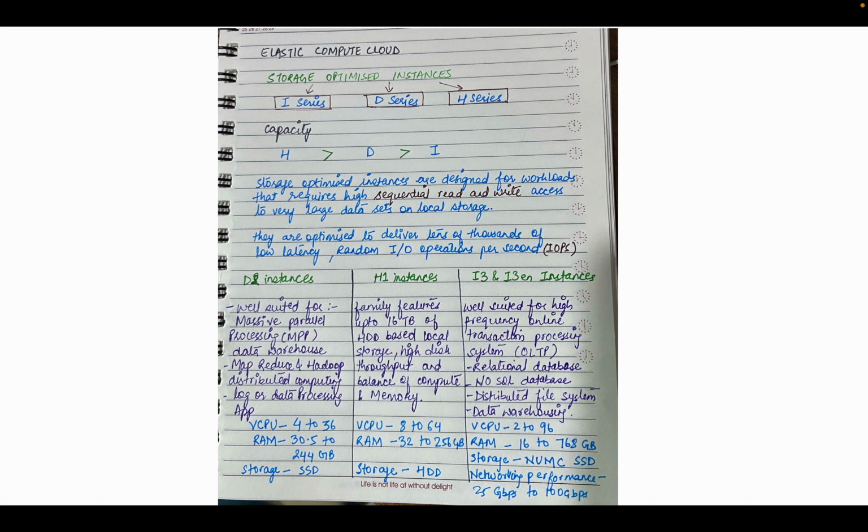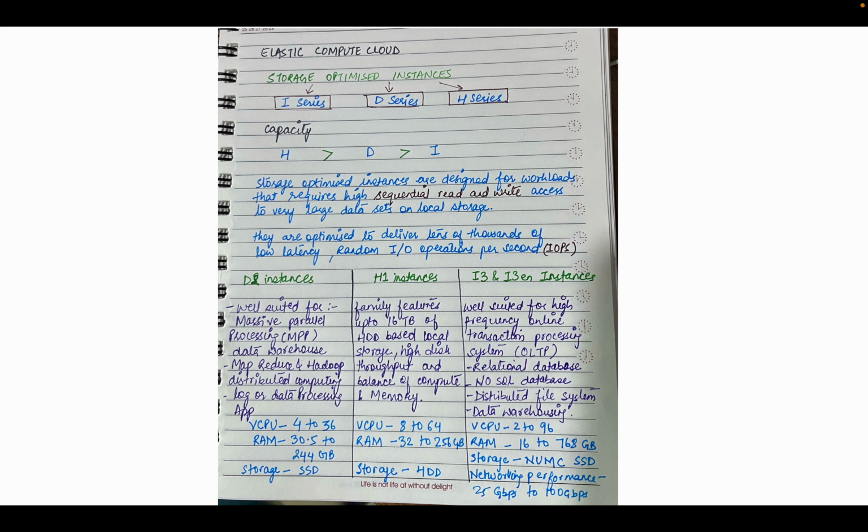So they are optimized to deliver tens of thousands of low latency random input and output operations per second. So what does this mean? This means that supposedly if we have any music application, or take an example of YouTube.